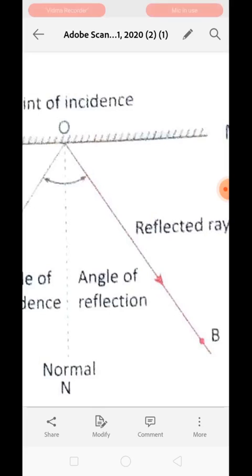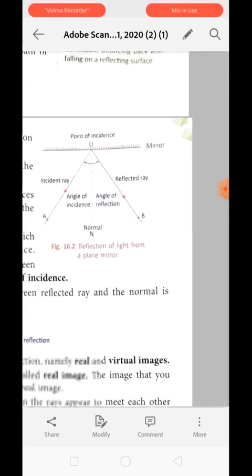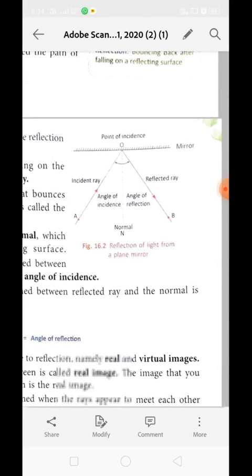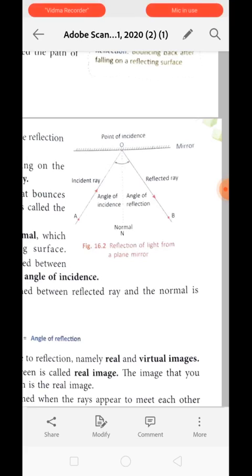I am not talking about the whole mirror, because if the mirror is plain then it does not matter. But if the surface has irregularity, then it is the most important point to focus on, that the angle of 90 degrees should be formed with the reflecting surface at the point of incidence only, not the entire structure.